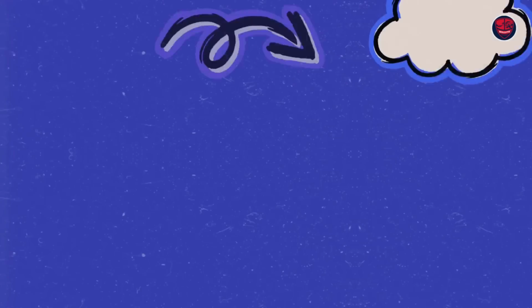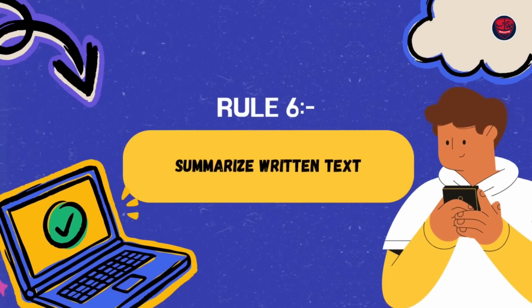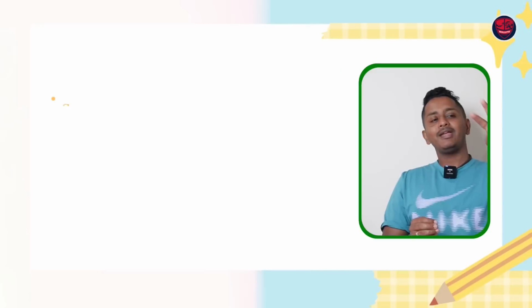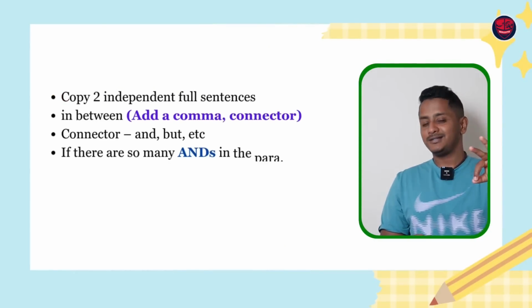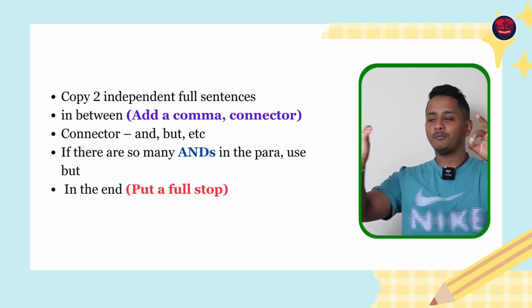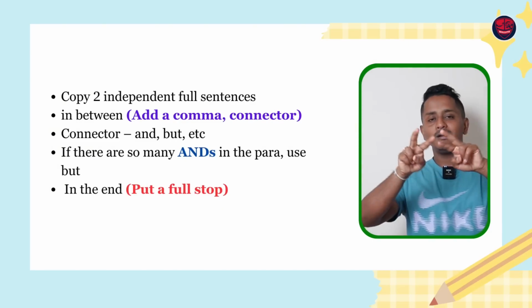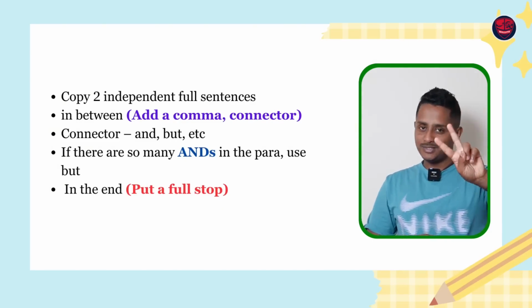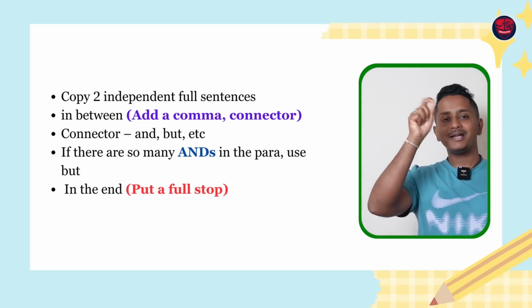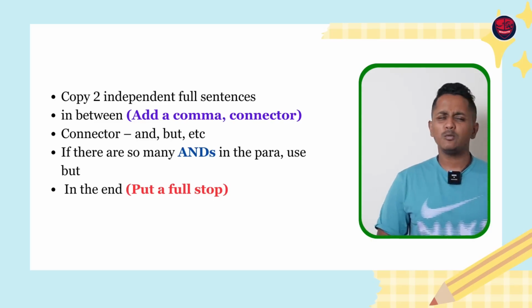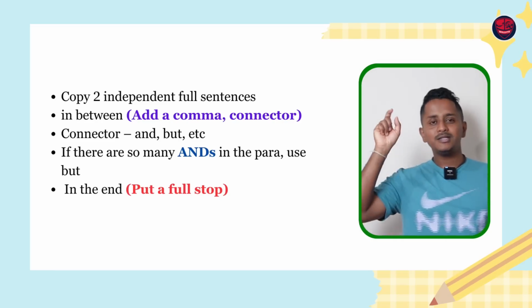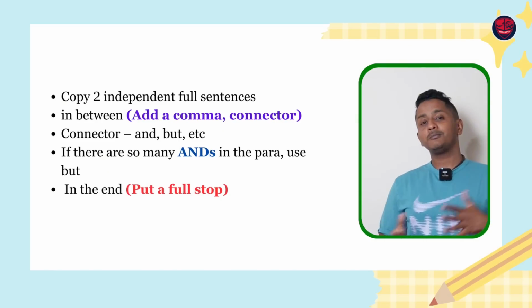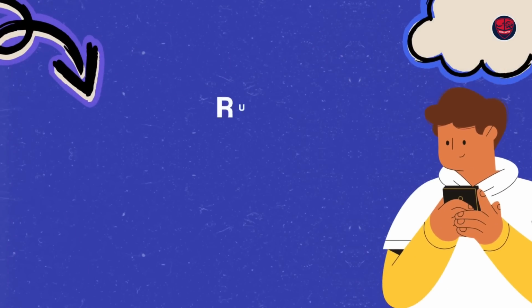Don't worry about it. The next rule is with respect to summarize written text, how to trick the software. 100% this is working. Take any 2 random, full sentences. After a full stop, you start copying until you find a full stop. Like this, do it one more time, you get 2 sentences. In between them, add a comma and a connector, and, but, or whatever of the FANBOYS that you want. Towards the end, put a full stop. Done and dusted for both PTE Core and PTE Academic. This will 100% work.